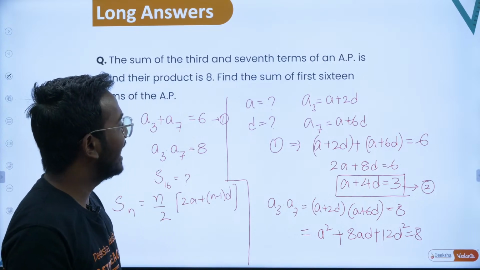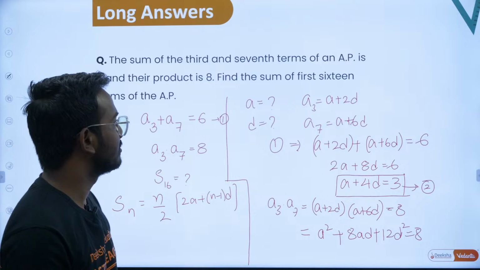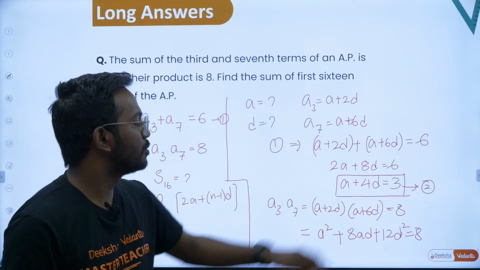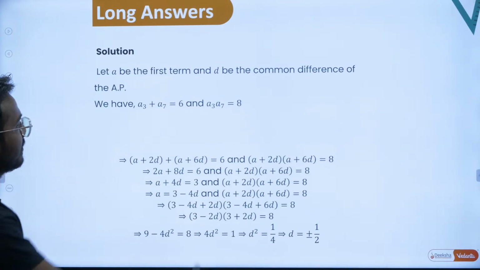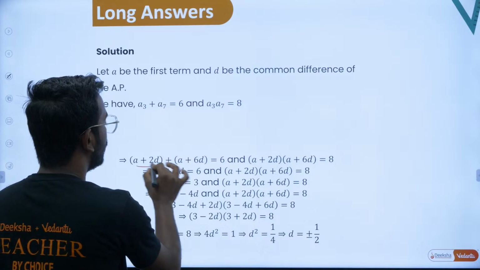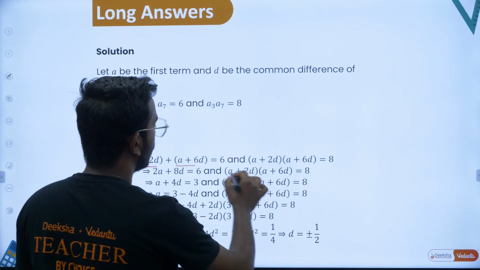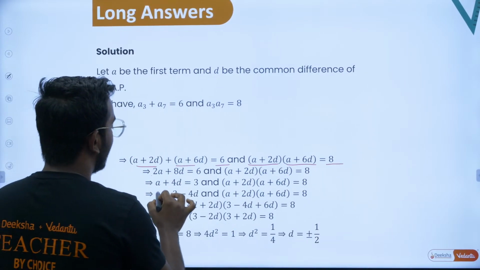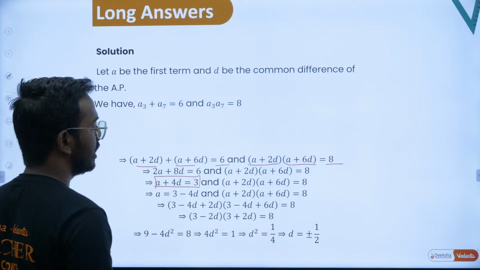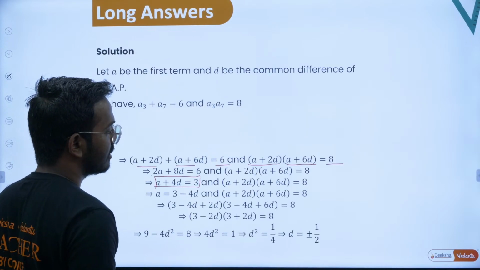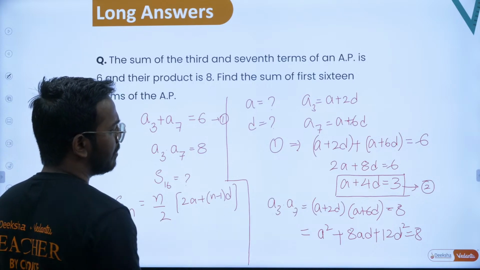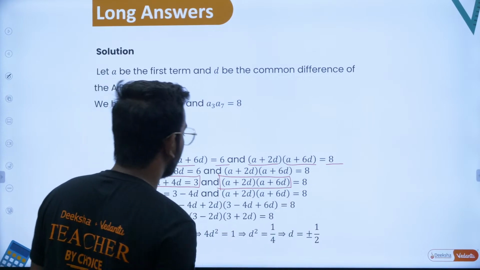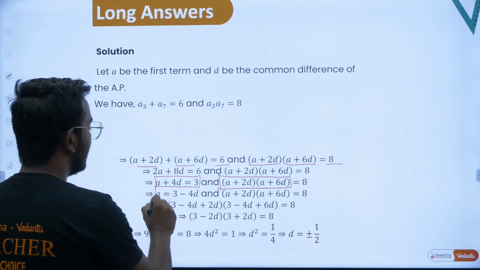Let's see. Sir, how do you find a from this? We have a plus 4d is equal to 3, and a plus 2d into a plus 6d is equal to 8. So from here, a plus 4d is equal to 3, and therefore a is equal to 3 minus 4d.